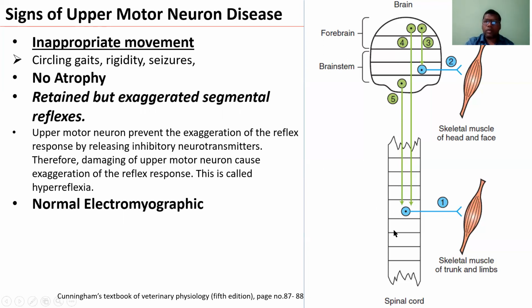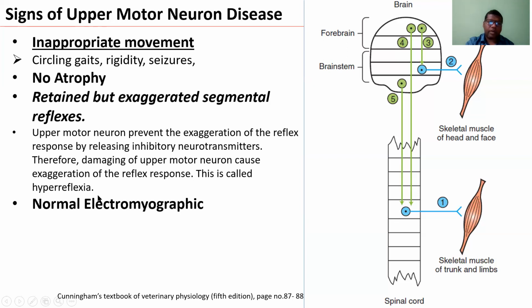It will not allow contraction beyond what is necessary. But due to the damage of upper motor neuron control, that control will be lost. So the muscle will show exaggerated contraction. The upper motor neuron prevents exaggeration of the reflex response by releasing an inhibitory neurotransmitter. Therefore, damage of the upper motor neuron causes exaggeration of the reflex response.